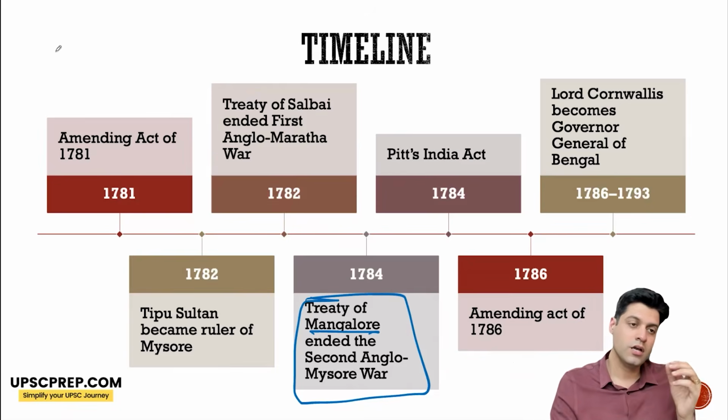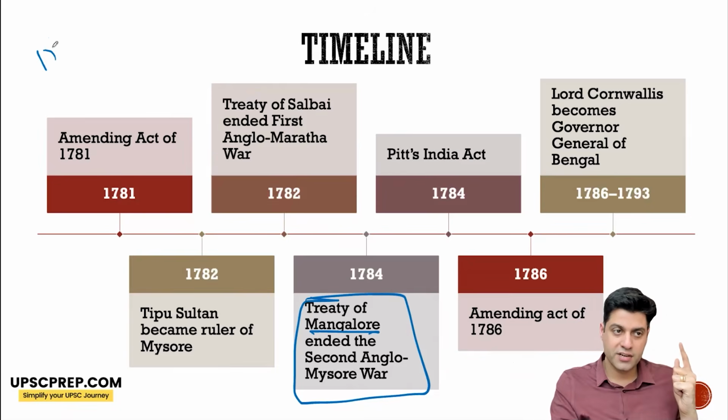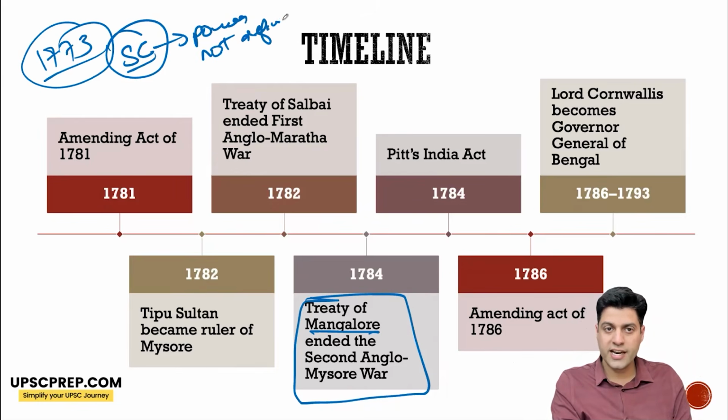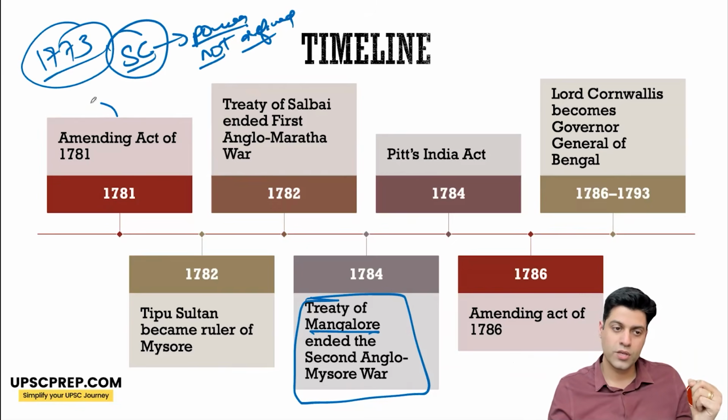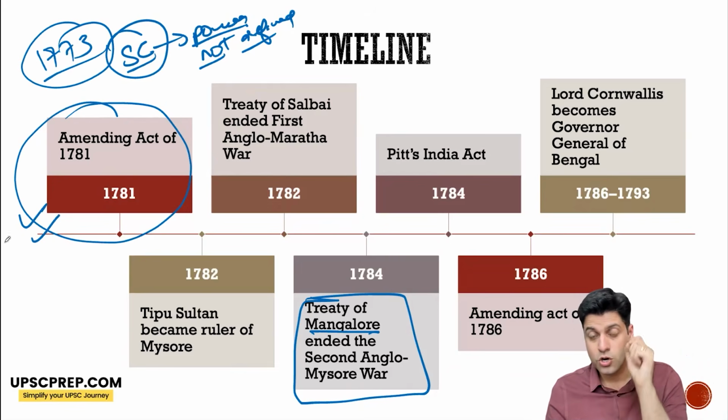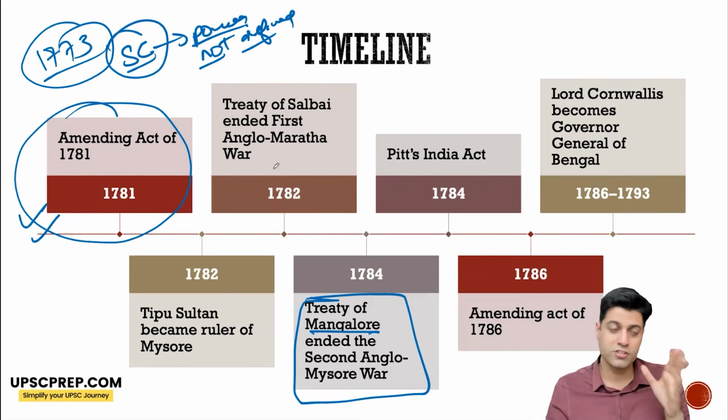Okay. Now, if you remember, in the 1773 Regulating Act a Supreme Court was established, but the powers were not defined. Which led to the Supreme Court asserting its power at a lot of places. So an amending act of 1781 had to be brought in to limit the powers of this Supreme Court.